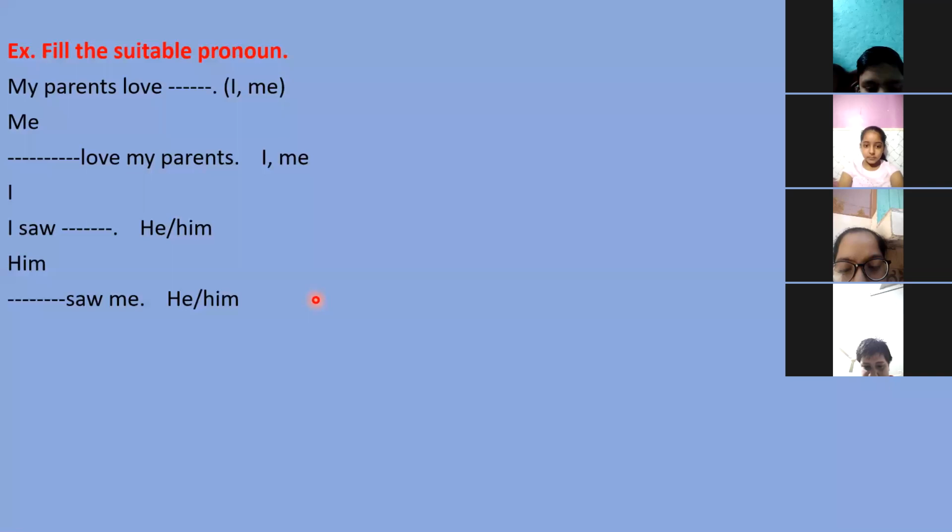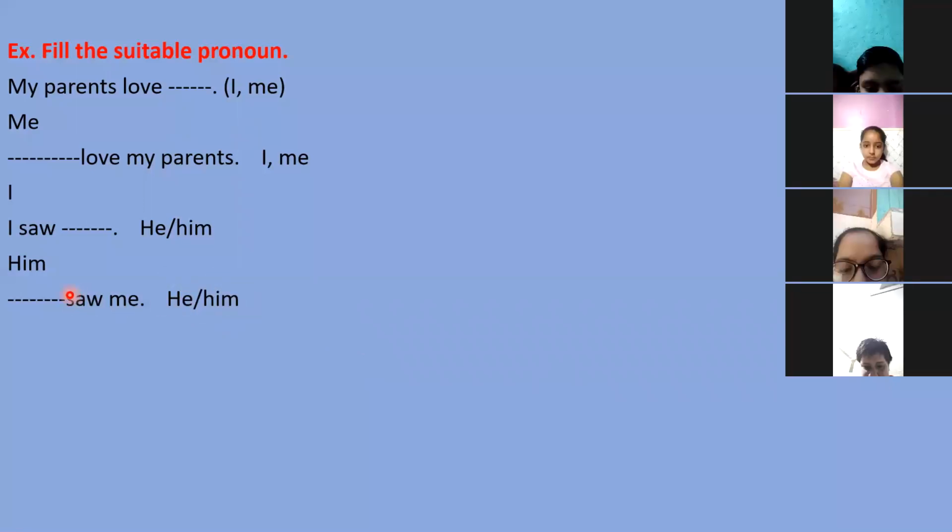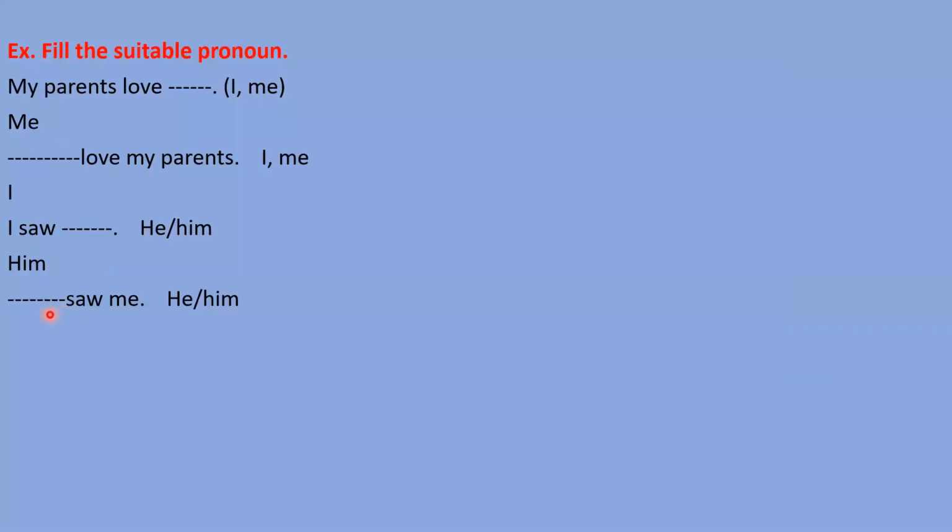Okay, if you can't tell, that's okay. I'll tell you. Because he is a subjective case pronoun and him is an objective case pronoun. Right? So here there is a need for a subjective case pronoun. That's why he is right and him is wrong here. So he will come.